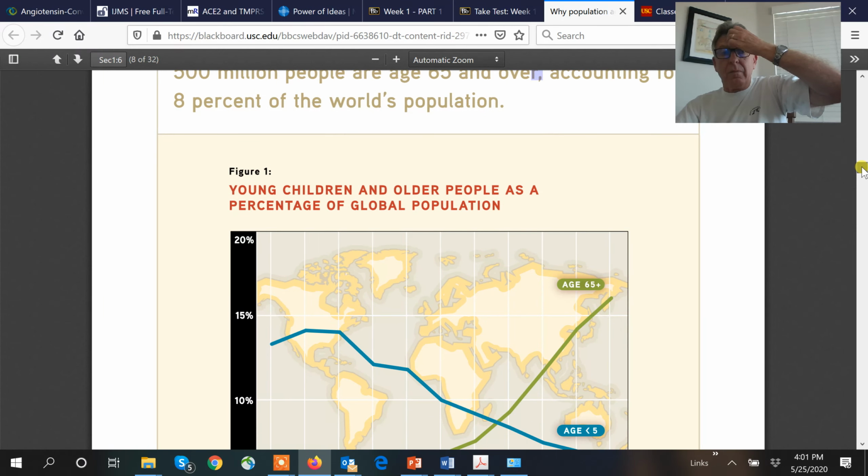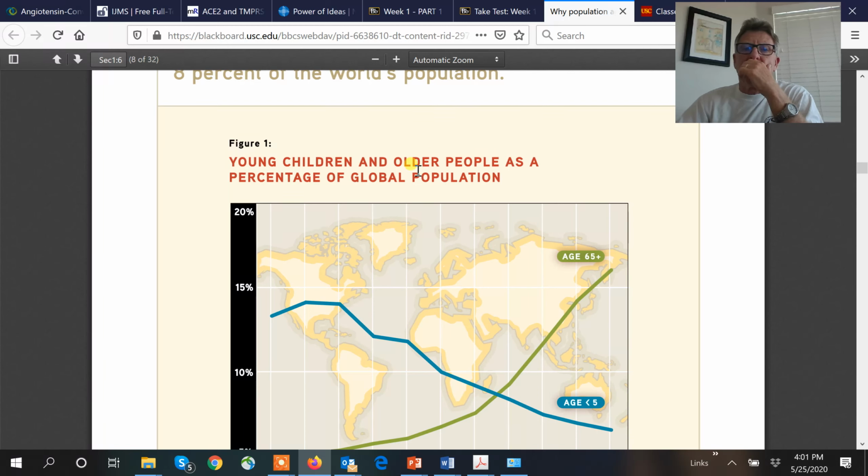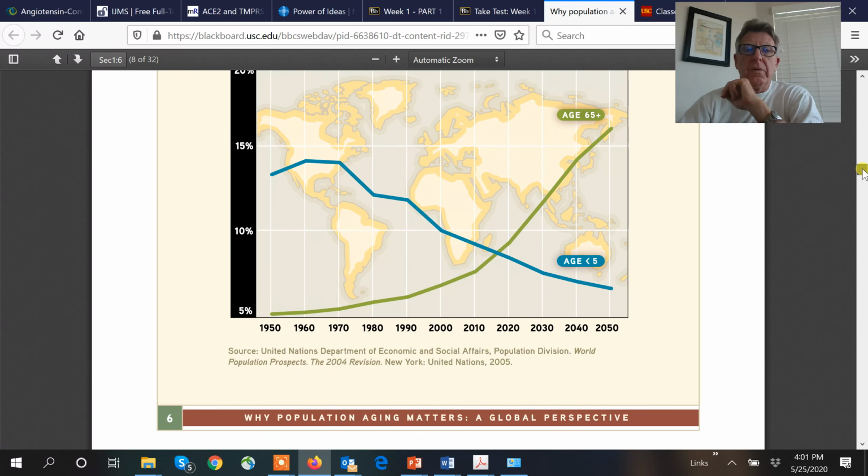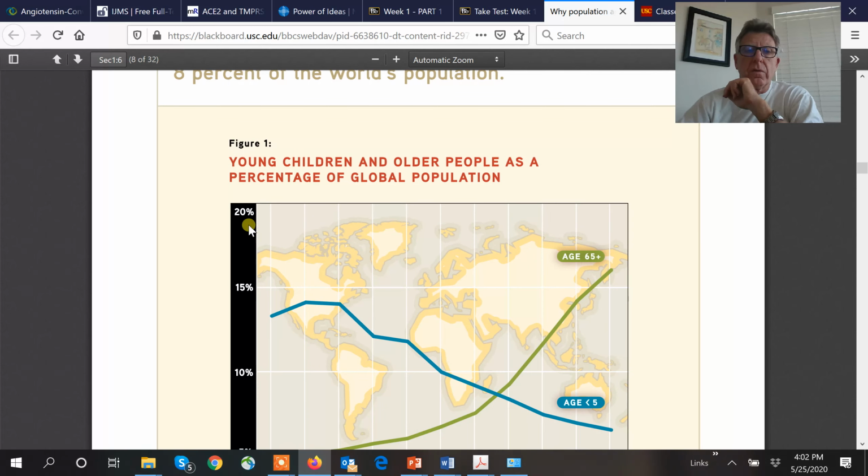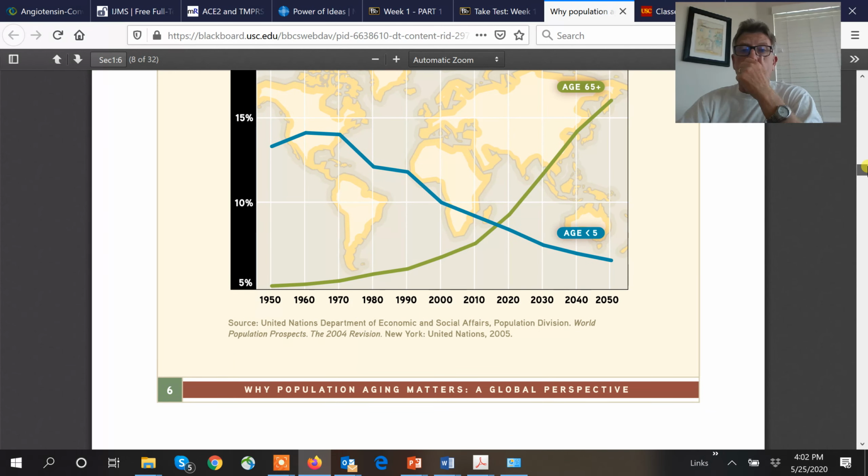We look at the percentage of older people and young children as a percentage of the population. So we see here, on the left-hand scale, 20, 15, 10, and 5. Since people are generally, especially in industrialized, westernized countries, not having kids, the percentage of the population that is less than 5 is getting lower and lower.